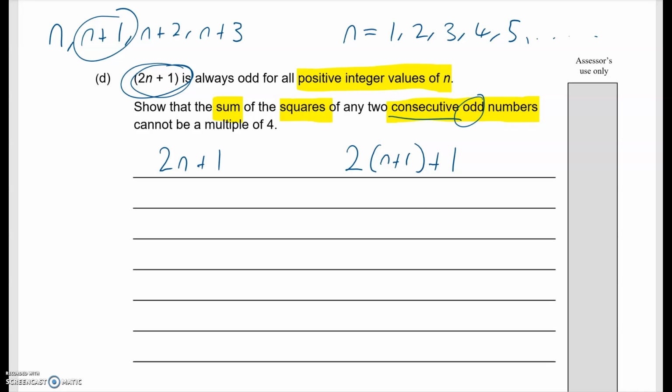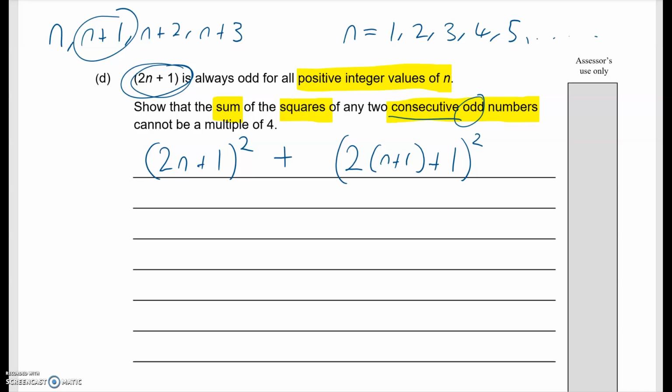Now, what does it want us to do with these two consecutive odd numbers? Show that the sum of the squares of any two consecutive odd numbers. Sum of the squares, so I better square them. And sum them. Okay, so that is an achieved point right there. We've formulated the question. The sum of the square of two consecutive odd numbers.